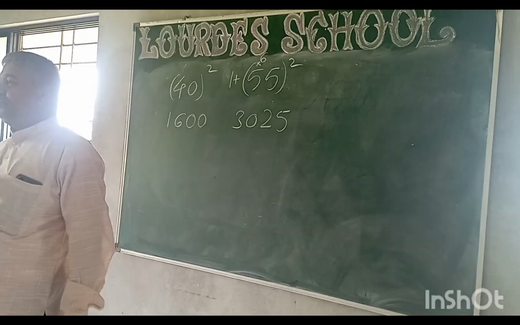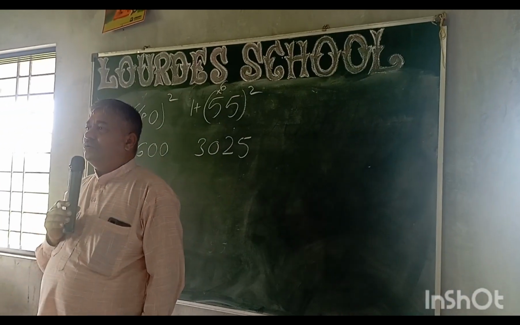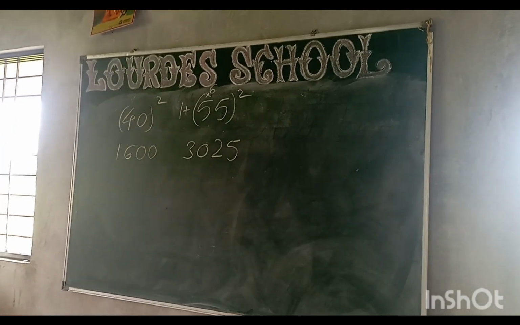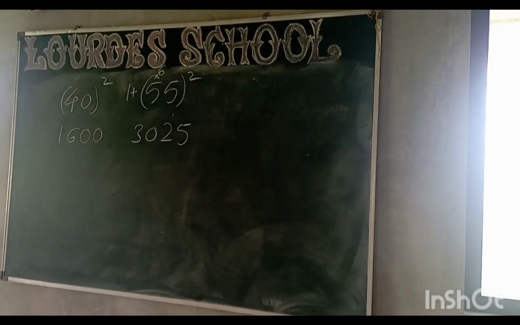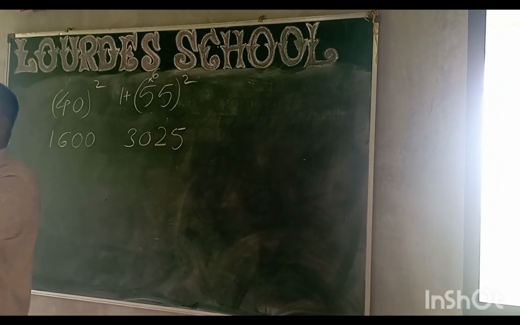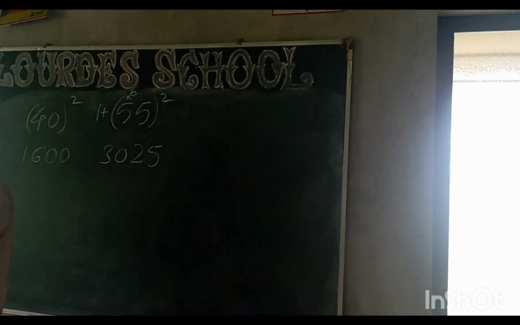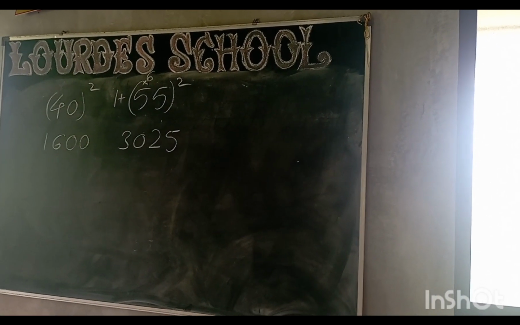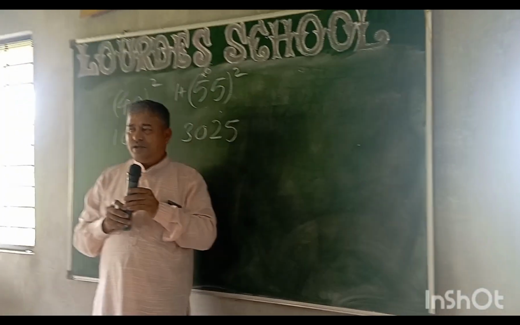65. 6 plus 1, 7. 7 times 6 is 42. And 5 square 25. 4,225. That's over. Okay, thank you. Next.